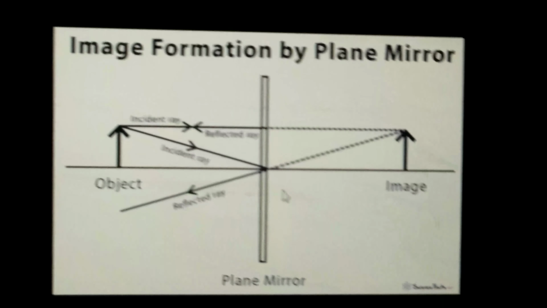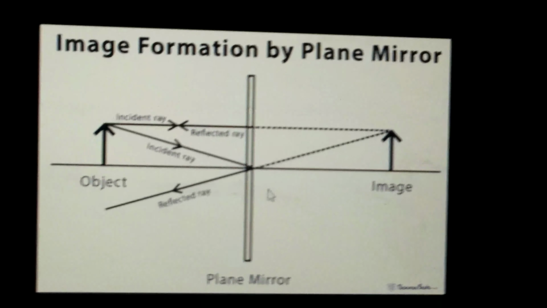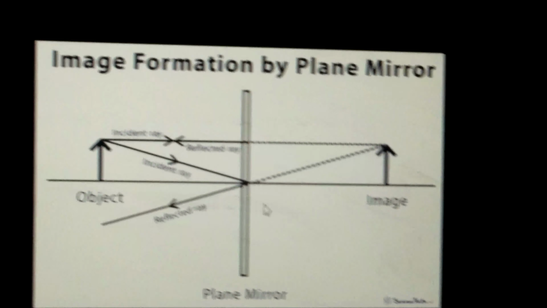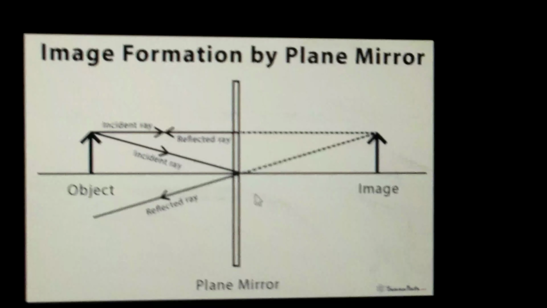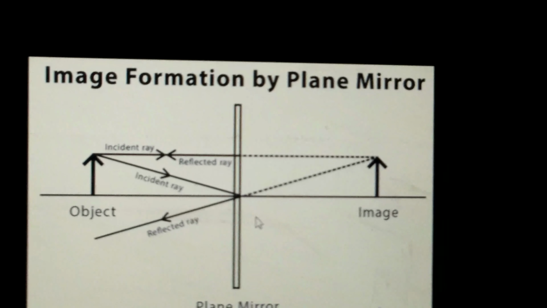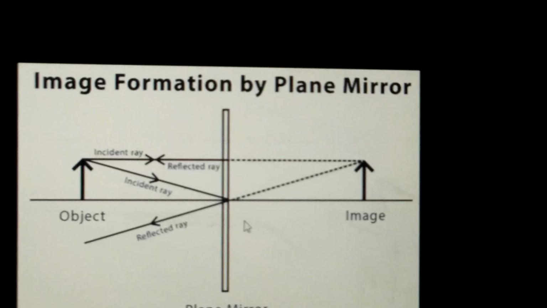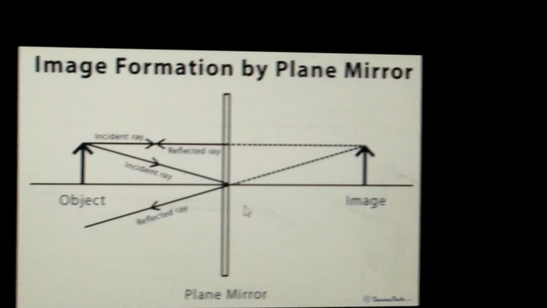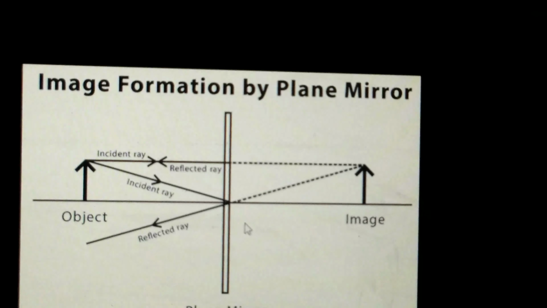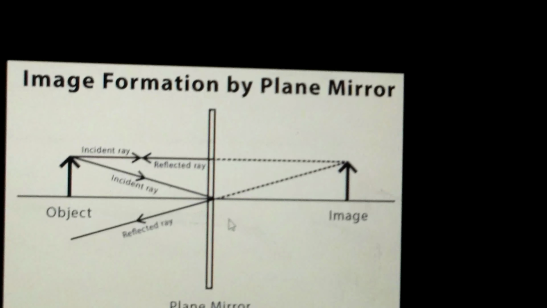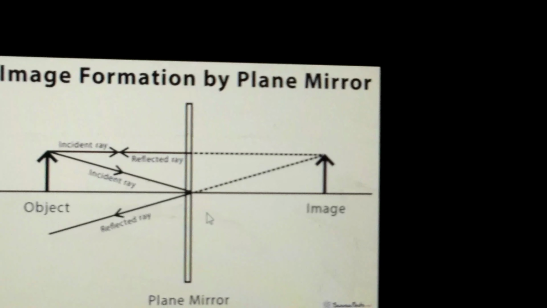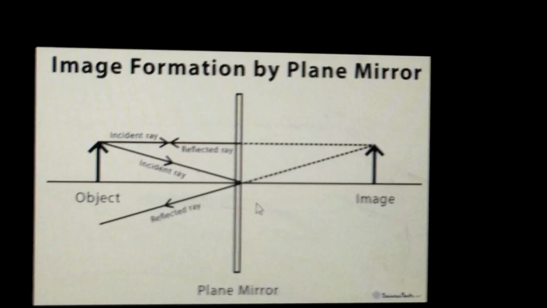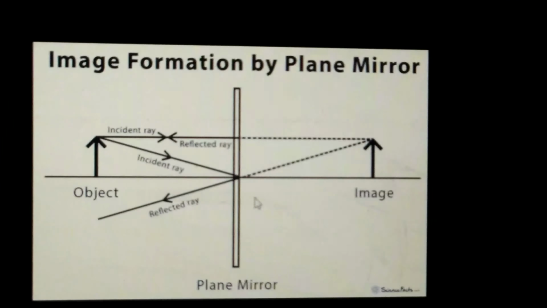What type of image is that? Virtual image. Then the image formed is erect also. Just as the object is standing, likewise the image is. So the image formed is virtual, the image formed is erect, and the size of the image is the same as the size of the object. The image is formed behind the mirror at the same distance as the object is in front of the mirror. And also one more peculiarity is there, that is, the image formed is laterally inverted.